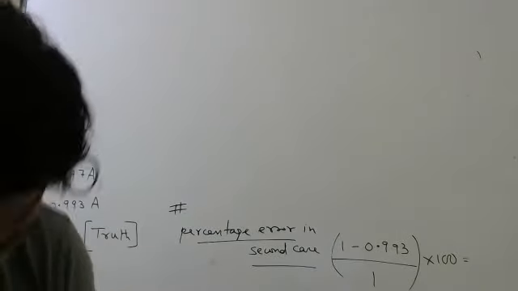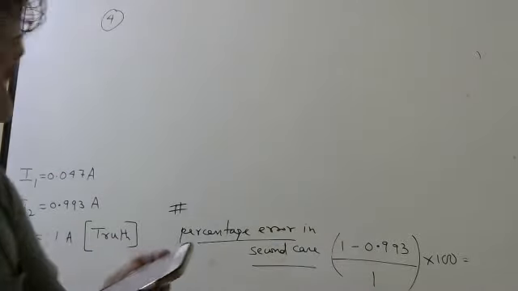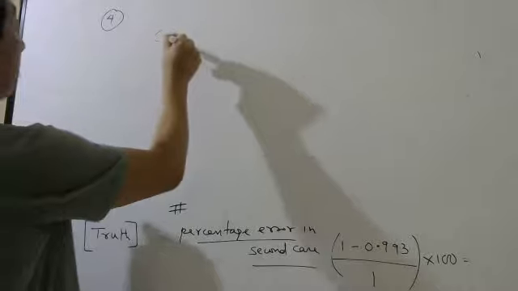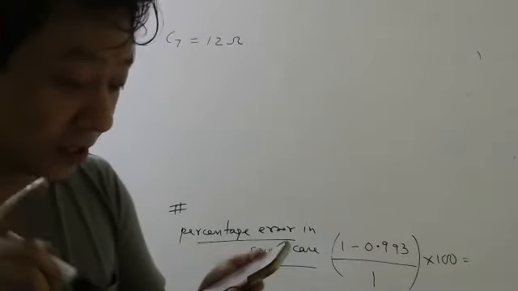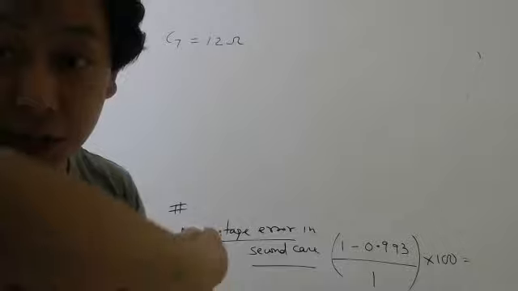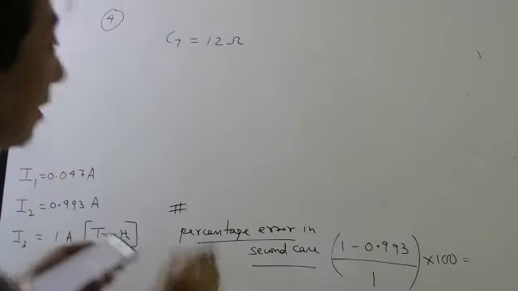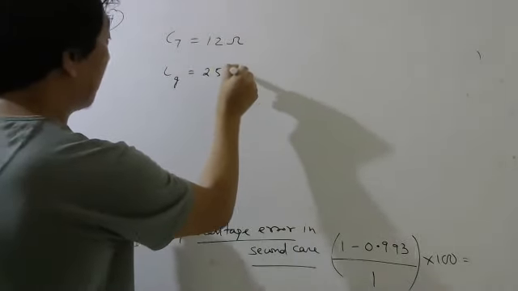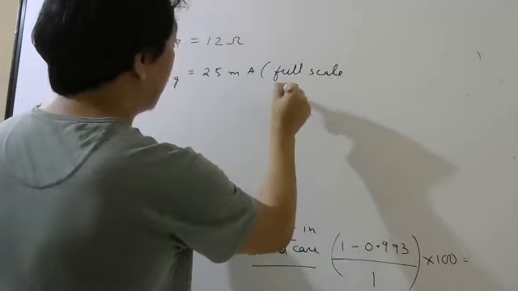Okay, last question now. Question number 4. A galvanometer with a resistance of 12 ohm, so capital G, 12 ohm, shows full scale deflection for a current of 25 milliampere. So this is your Ig, 25 milliampere. This is the current which gives full scale deflection.